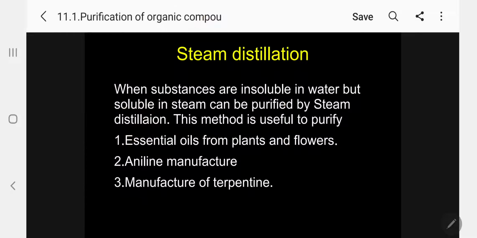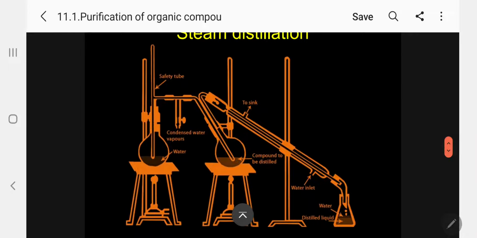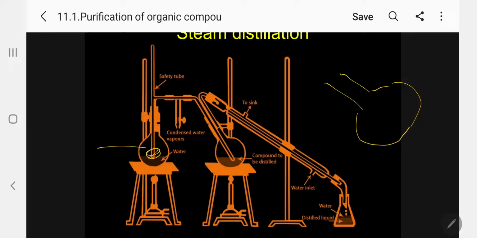Kindly follow the apparatus for steam distillation. What is the apparatus? Here we take a steam generator. We take water and boil it with the help of a flame. Steam is generated and passes through this. We keep a vessel in a slanting position, at nearly 60 degrees. Here the impure liquid to be purified is present.